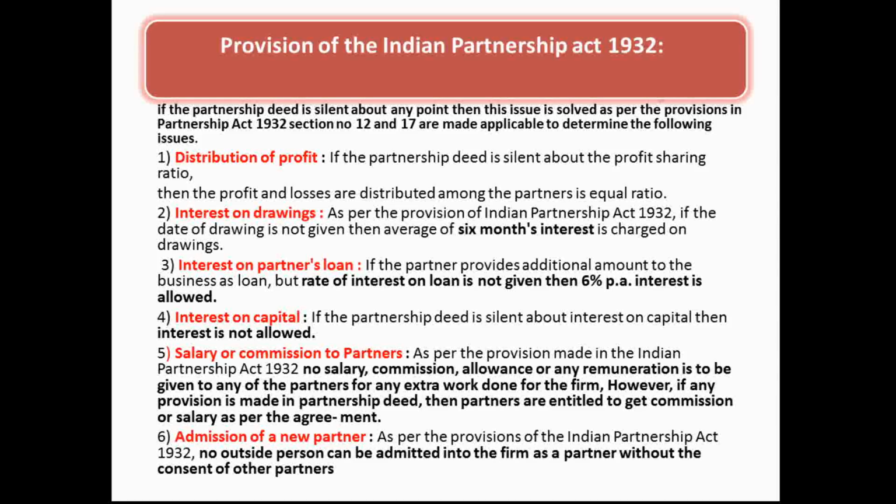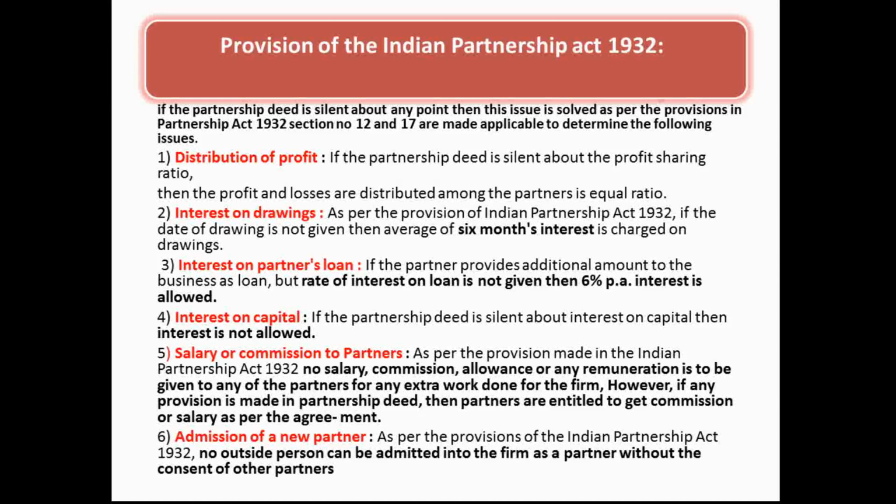Interest on drawings. Drawings are amounts withdrawn by the partners from the business for personal use. If the date on which it is withdrawn is specified, then the interest is to be provided as per that date. But suppose the date is not given for the drawings, then in that case 6 months' interest is to be provided on the drawings. Interest on the partner's loan. A partner's loan is some additional amount contributed by the partner beside the capital.